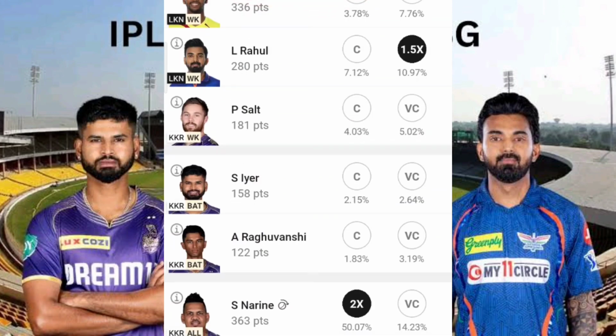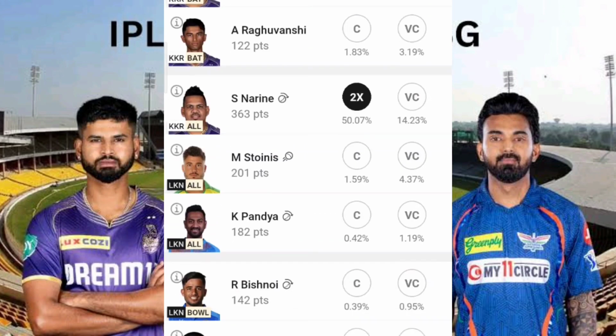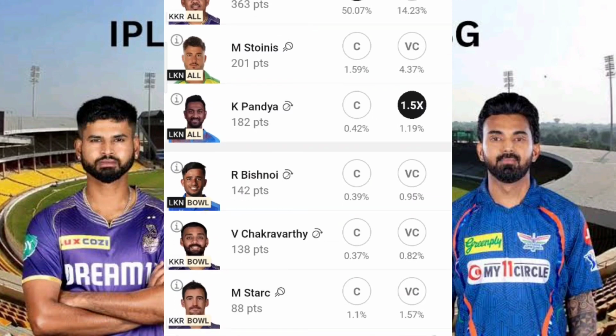Again, with respect to VC, you can try Marcus Stoinis as your VC, because one thing we should consider is that we can't expect at what situation of the match this guy is going for something very huge by bowling as well. Again, you can go for Krunal Pandya, as I told you. Again, you can go for Varun Chakravarthy, since this is a case where KKR is bowling second, so there are high chances that Varun Chakravarthy may take some 3 or 4 wickets, because as I told, this is a very good defendable pitch.